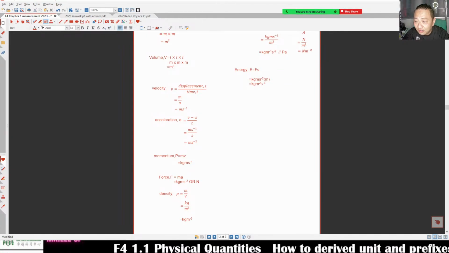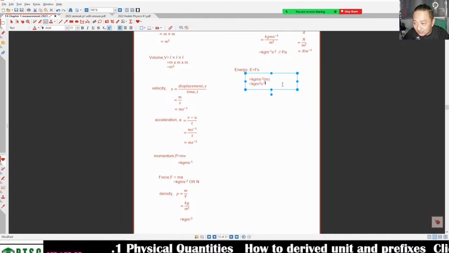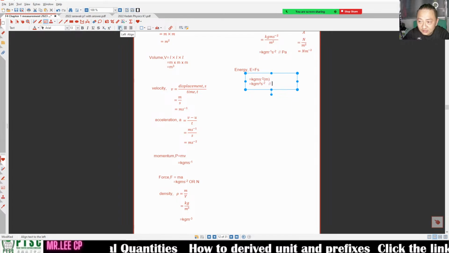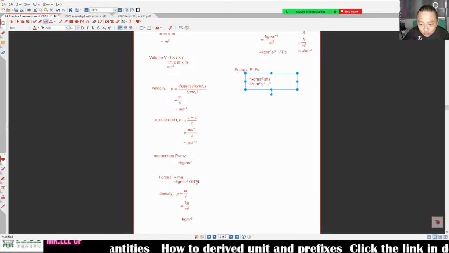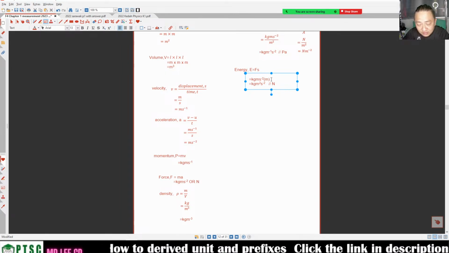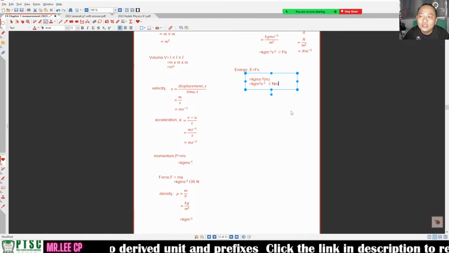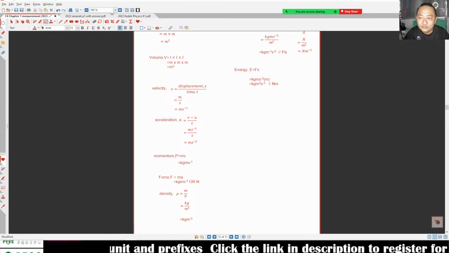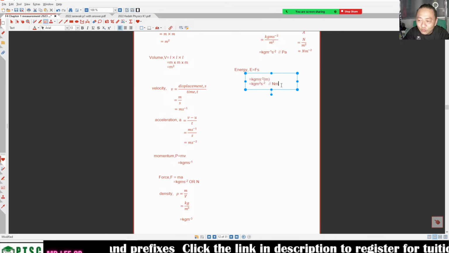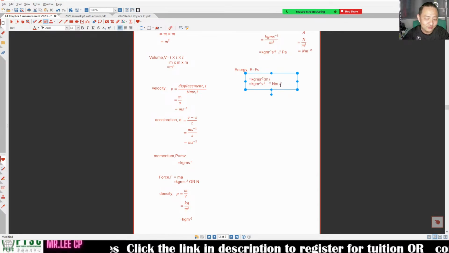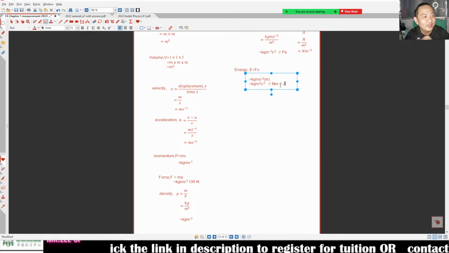But if it is not SI unit, then we can take force, the unit is Newton, and as displacement, the unit will be meter, so Newton meter. Also can. But if you don't want Newton meter, other units we can use is joule.